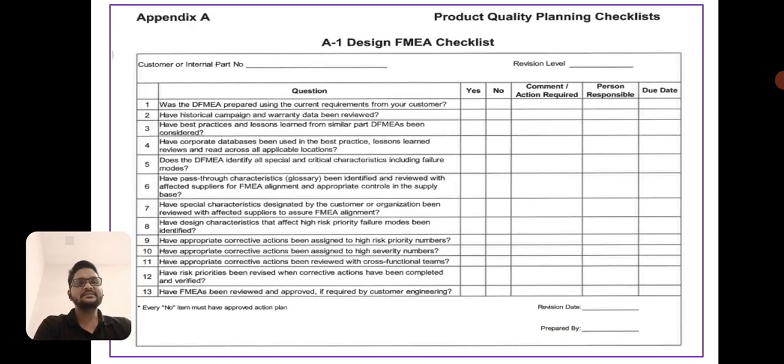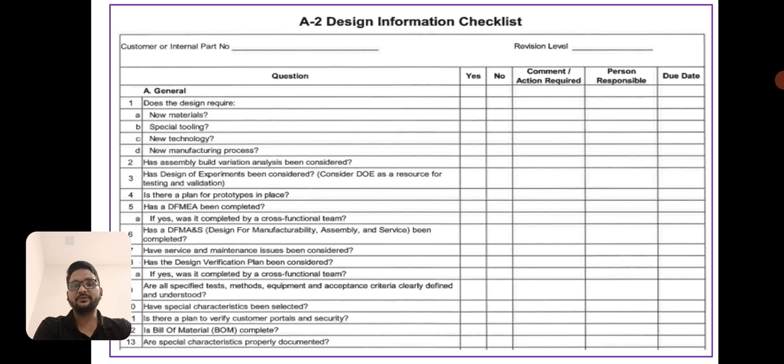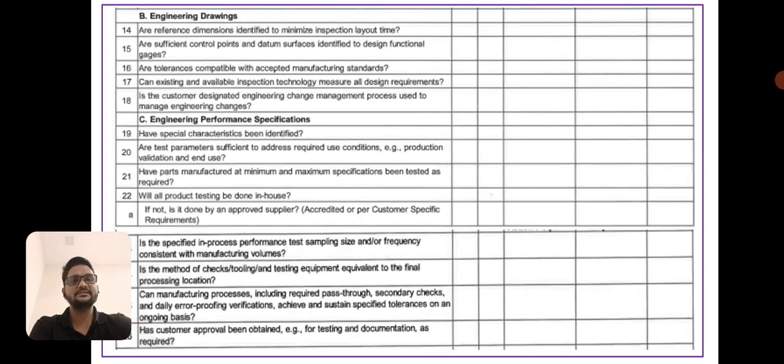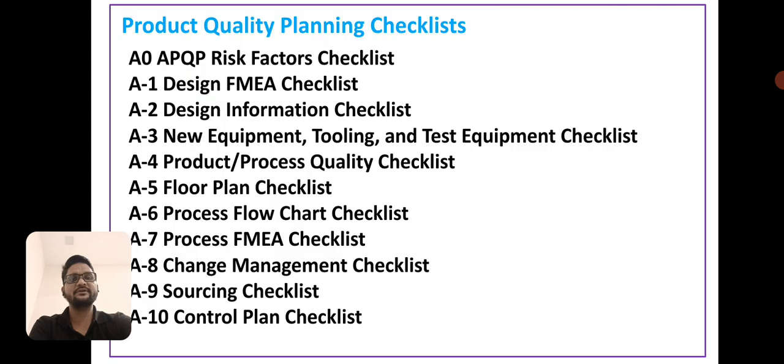Now next is the design FMEA checklist. This is the checklist. And next is the design information checklist. Next is the engineering changes, engineering drawings, material specification checklist. Now next is the product quality planning checklist. What are the different checklists? That is the APQP risk factor checklist, design FMEA checklist, design information checklist, new equipment, tooling, test equipment checklist, product process quality checklist, floor plan checklist, process flow chart checklist, process PFMEA checklist, change management checklist, source checklist, and next is the control plan checklist.